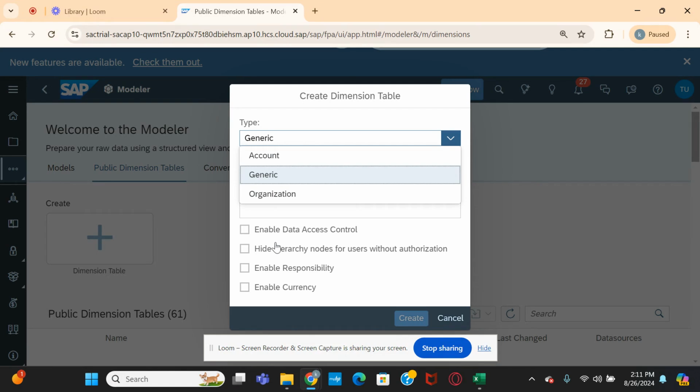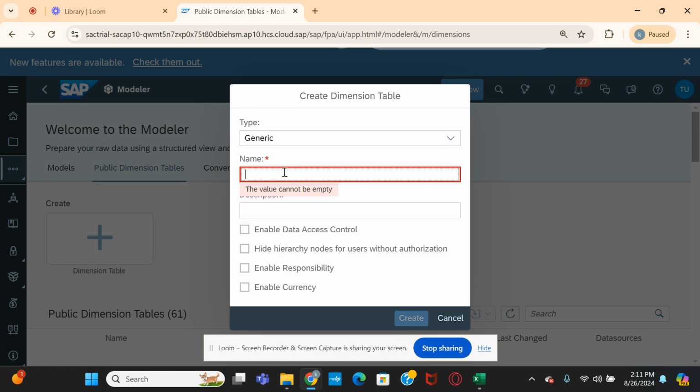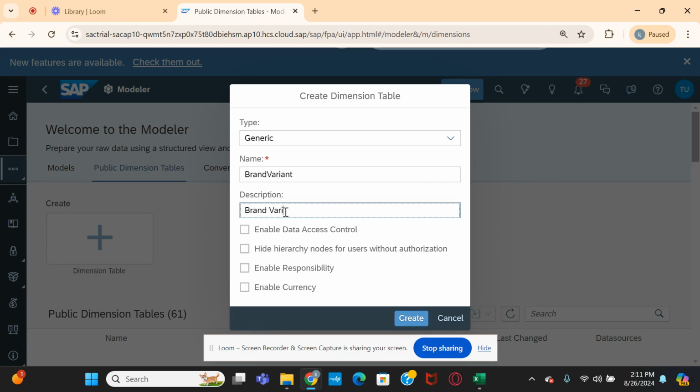Okay, and let us first start with generic. Here you can see generic, right? So I'm selecting generic, giving one name, brand variant, and a description also, like brand variants.